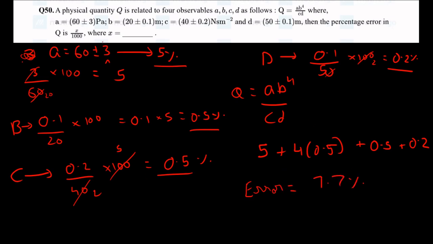But what have they given in the question? They told our error is x by 1000. So 7.7 is equal to x by 1000. From here we get x is equal to 7700. Even in this question, initially the key was given as 77 for some reason, but it was changed to 7700.